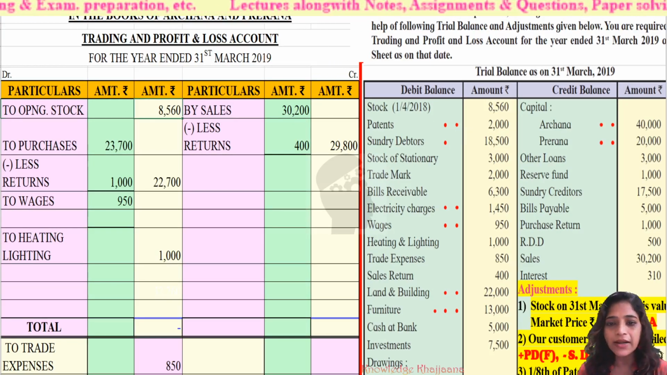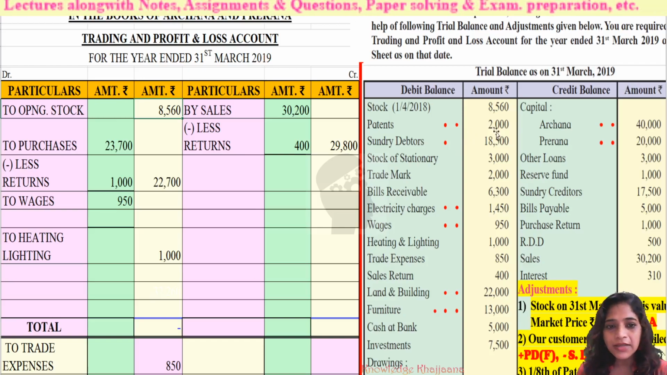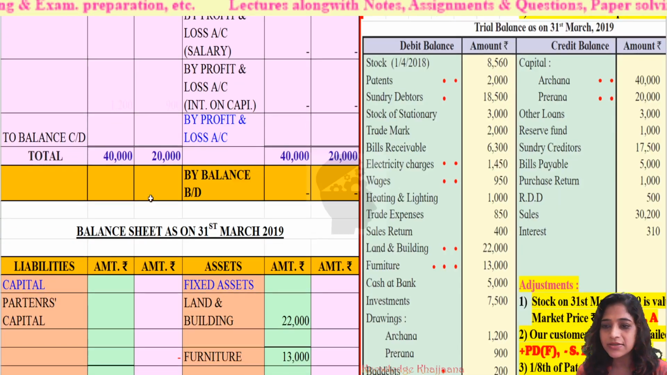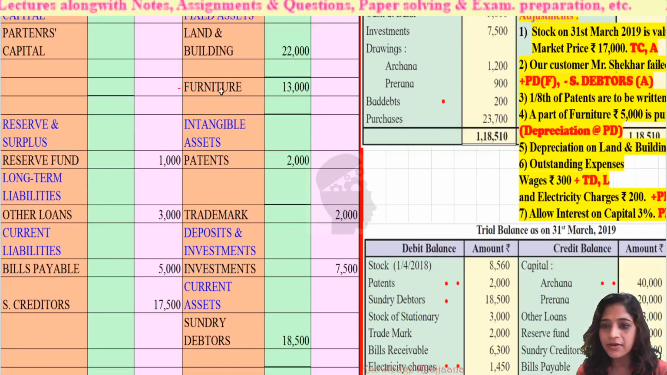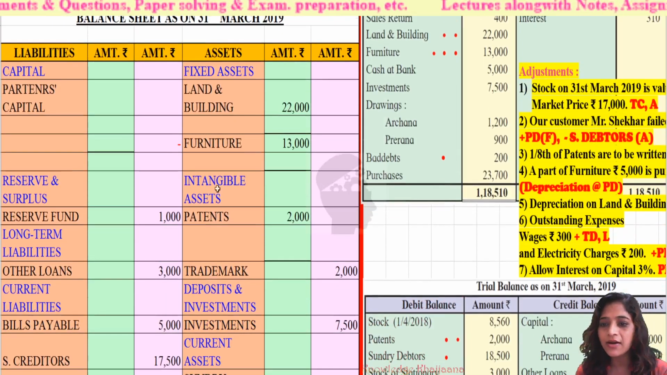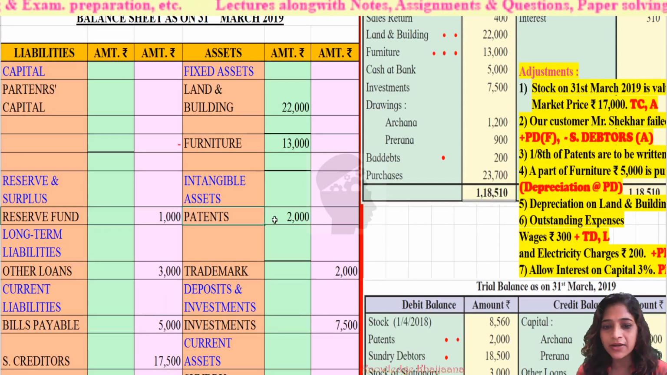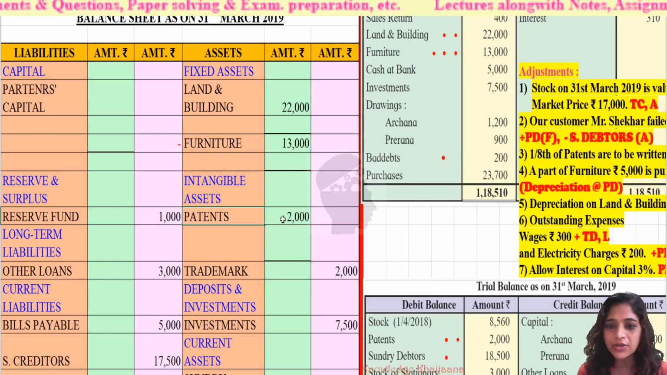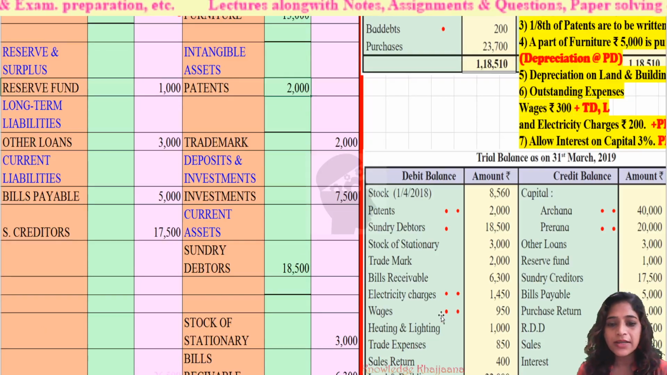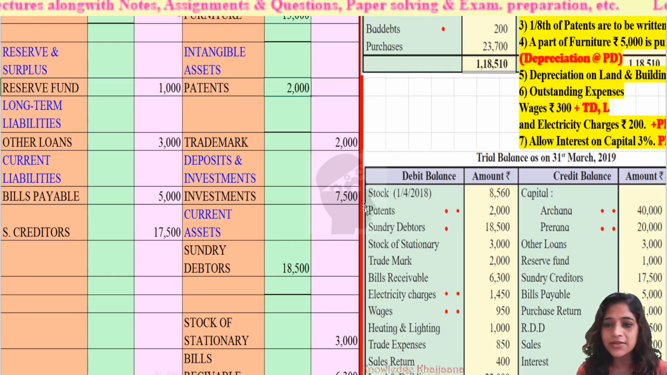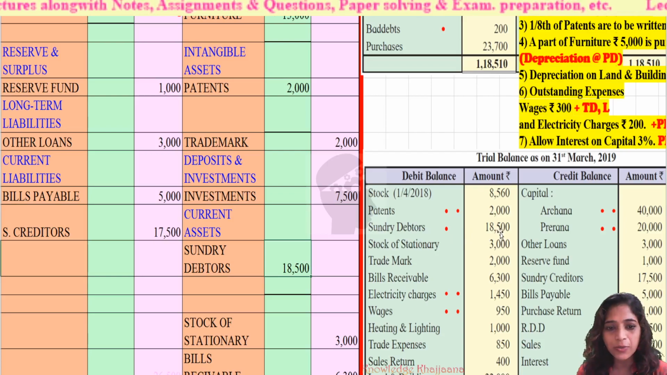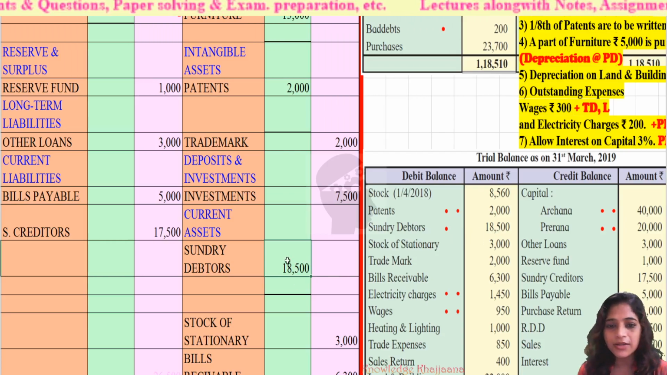Next is patents. Patents are intangible assets, so intangible assets are recorded under assets, balance sheet, asset side, right? Under the category of intangible assets, patents are recorded. And as there is an adjustment on patents, it is recorded in the inner column. Next, sundry debtors. Sundry debtors are current assets, so they are recorded under current assets. There is an adjustment, so rupees 18,500 is recorded in the inner column.